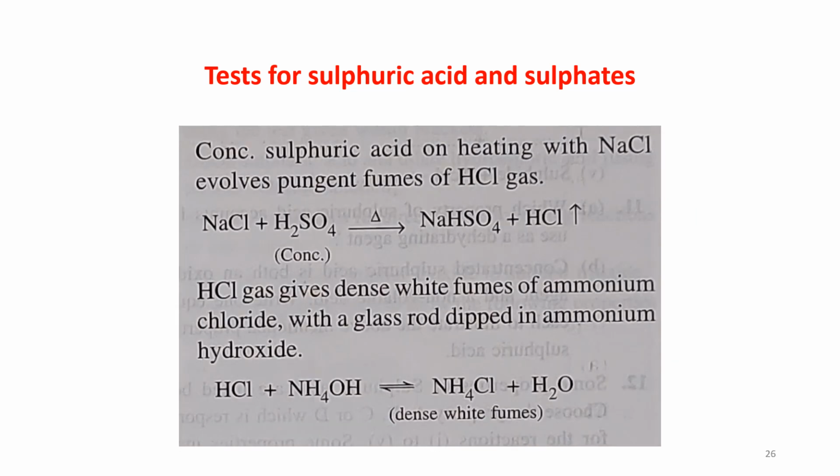Another test: concentrated sulfuric acid on heating with NaCl evolves pungent fumes of HCl gas. NaCl plus concentrated H2SO4, when heated, gives NaHSO4 plus HCl gas. Now HCl gas gives dense white fumes of ammonium chloride with a glass rod dipped in ammonium hydroxide. HCl plus NH4OH gives dense white fumes of NH4Cl plus H2O.